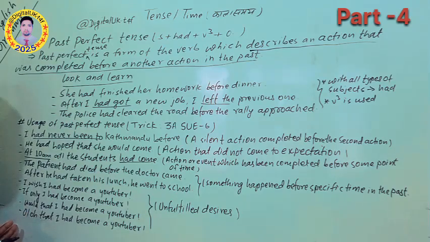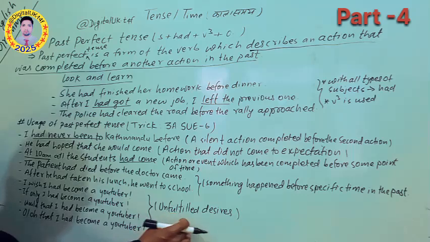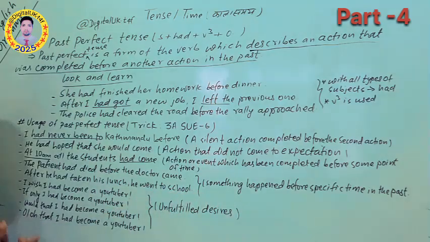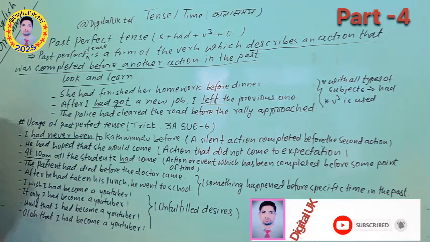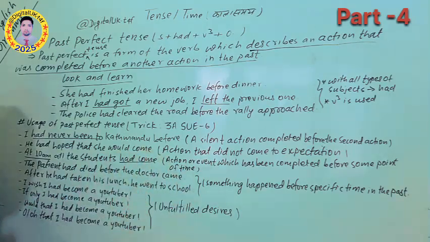Let's discuss the four sentences here. We should focus on these four sentences. These are four structures, and all of these are related to unfulfilled desire. How can we express our unfulfilled desire? You can see, I wish I had become a YouTuber. So this is the wish. If only I had become a YouTuber. This is also a way of expressing our wishes. Would that I had become a YouTuber. Here, in other words, using would that and then past perfect.